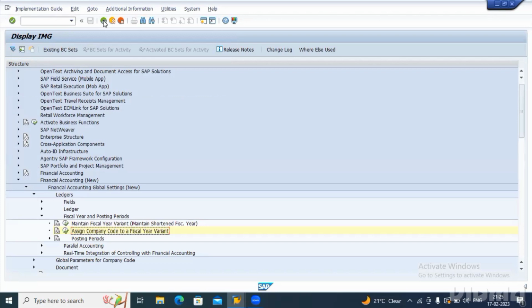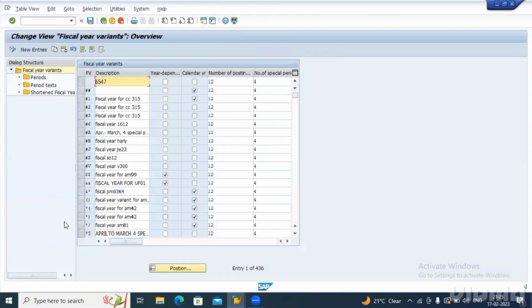Now we have discussed the standard one, V3. Now let us see how we can configure our own fiscal year variant. That will be clear for us, and if in any case your client or your company asks you to create your own fiscal year variant, then you can do this. For doing that, let me click on maintain fiscal year variant. I don't want to go with the standard V3, so I need to click on the new entries tab. You can see the new entries button. Just click on new entries.